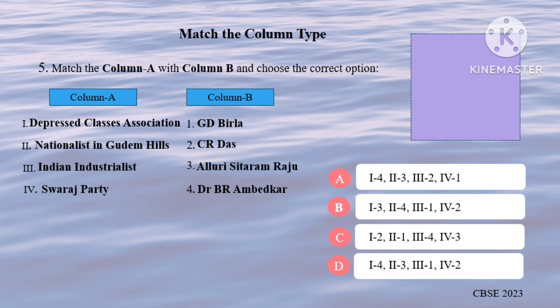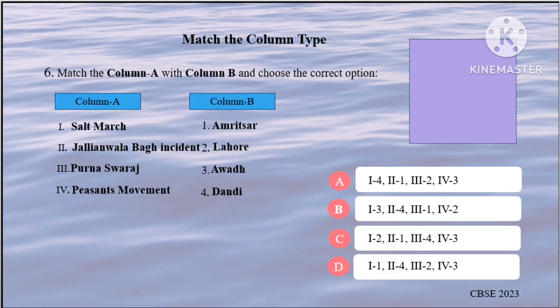Next, Depressed Classes Association was formed by Dr. Ambedkar, so match it with 4. Alluri Sitarama Raju, Gudem Hills, so match it with 3. G.D. Birla was a famous industrialist, so 3 can be matched with 1. Finally, Swaraj Party was formed by C.R. Das, so 4 can be matched with 2. So the correct option will be D.